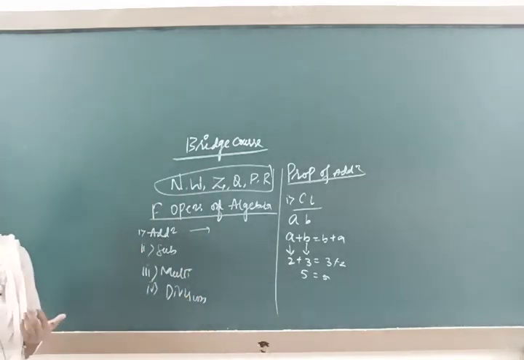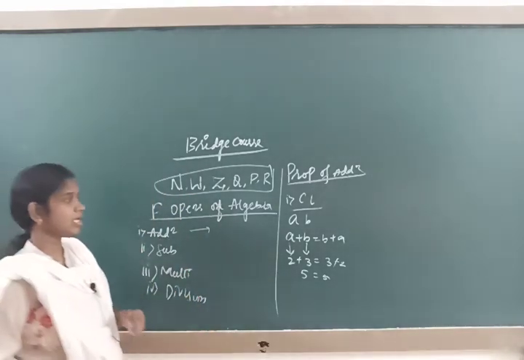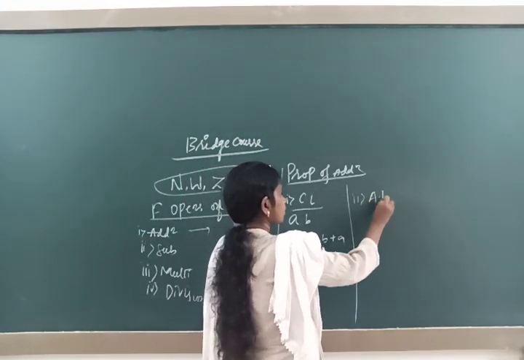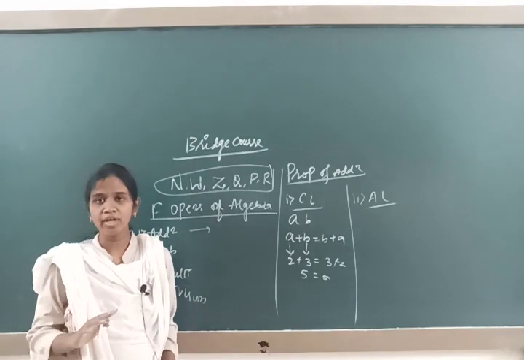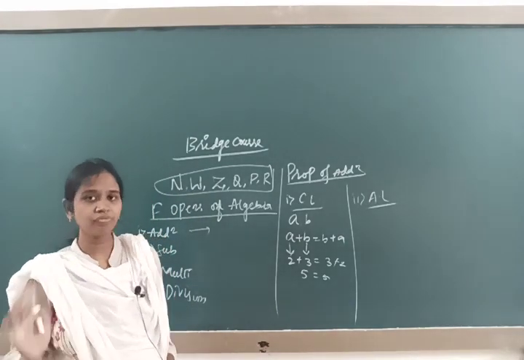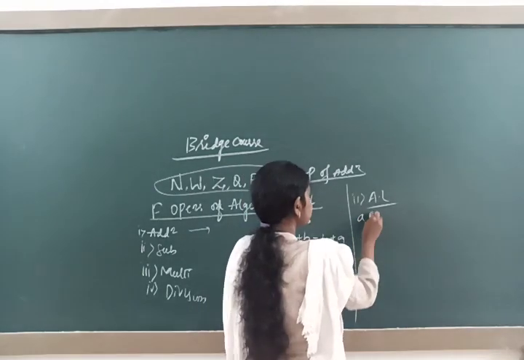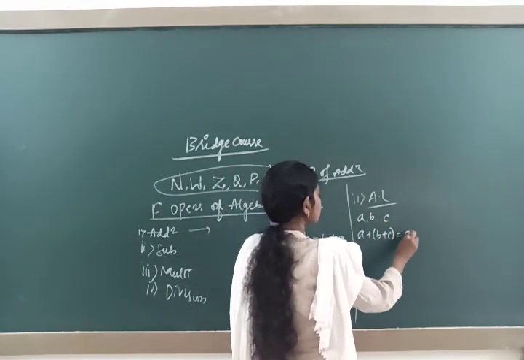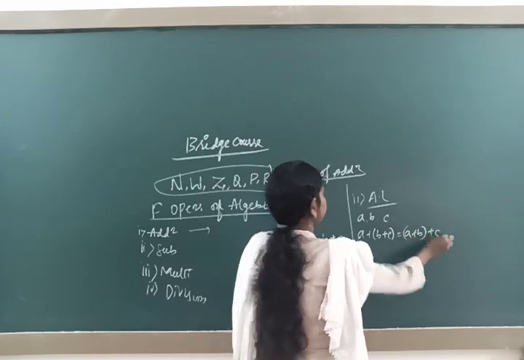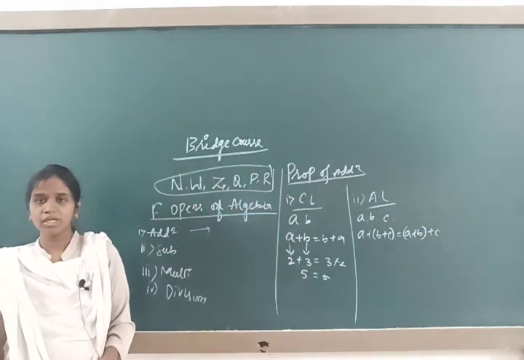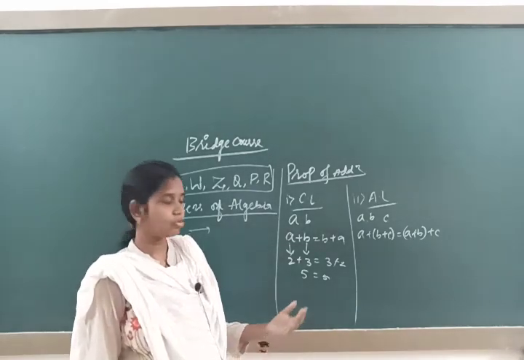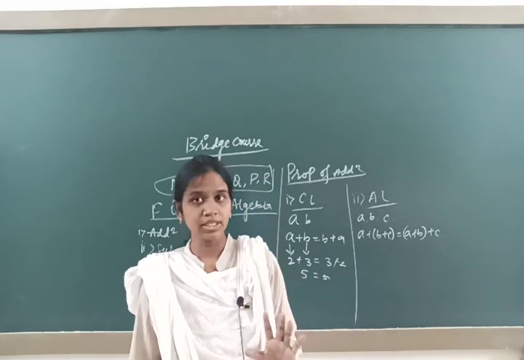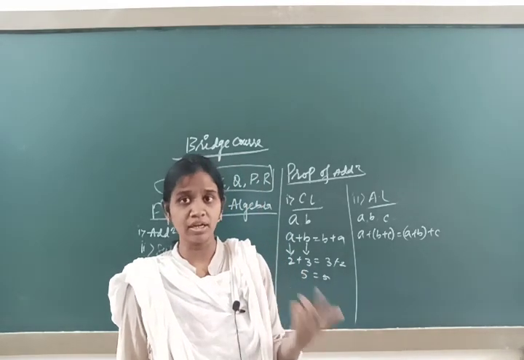Next, the second property in addition is the associative law. To have the associative law, we need a minimum of three numbers A, B and C. A plus (B plus C) is equal to (A plus B) plus C. In the associative law, I grouped two numbers on one side, and on the other side I grouped a different pair.